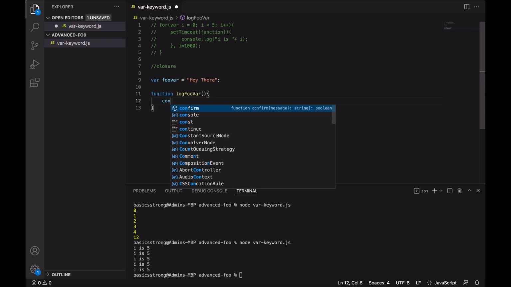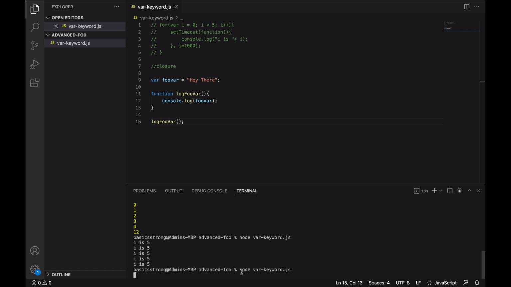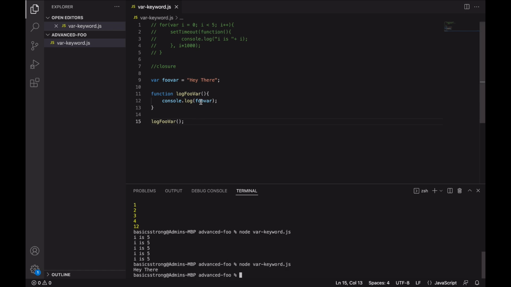Here I'm just going to print this foo_var inside of this function, and now I'm going to call this logFooVar. So let's run this. So see, it prints hey there.